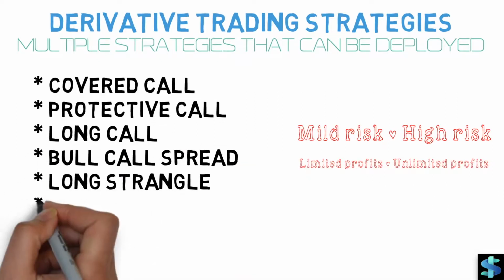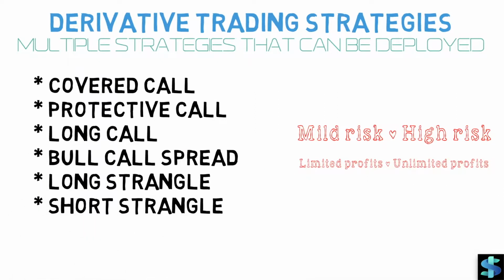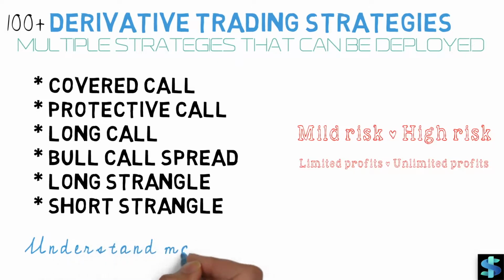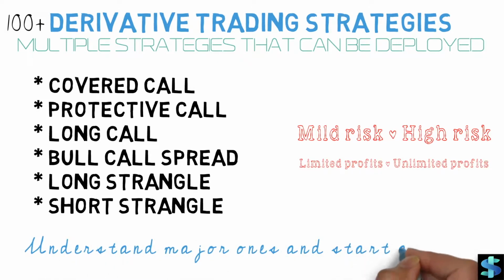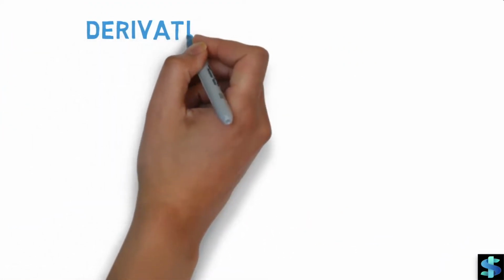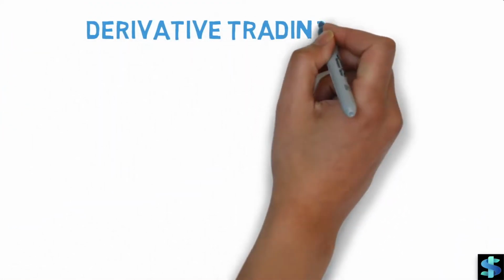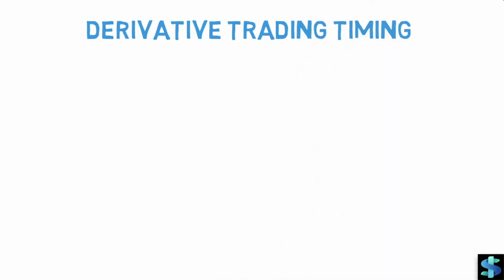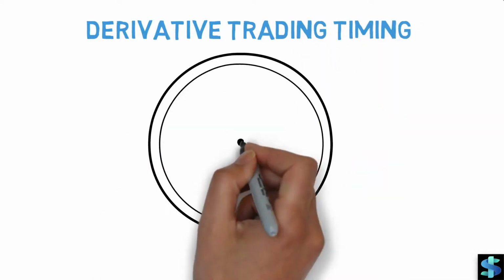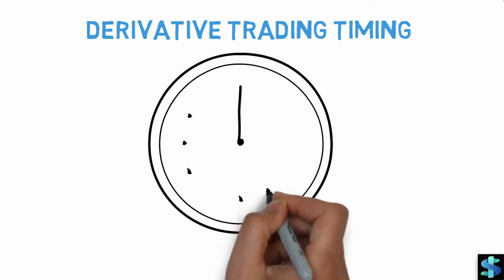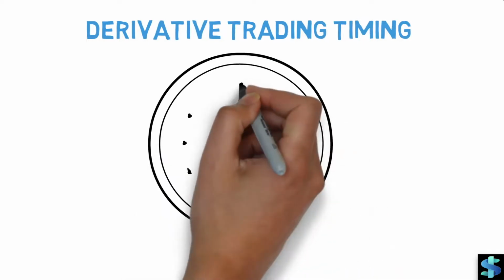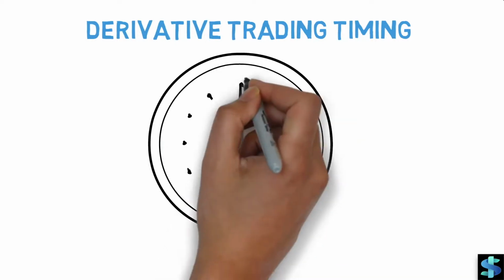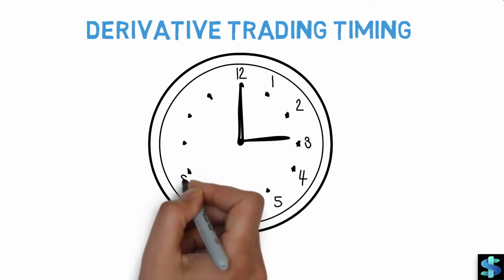bull call spread, long strangle, short strangle, and there are hundreds of other strategies that can be applied in your derivative trading. Thus, it is strongly recommended that you understand some of the major ones and start applying those in your trades to see the differences in your takeaway profits. Derivative trading timings. Stock market trading happens within a specific time period on a business day. As far as derivative trading is concerned, different exchanges such as NSE, BSE provide this form of trading on weekdays. It is not allowed on weekends, that is Saturdays and Sundays, as well as on national stock market holidays.